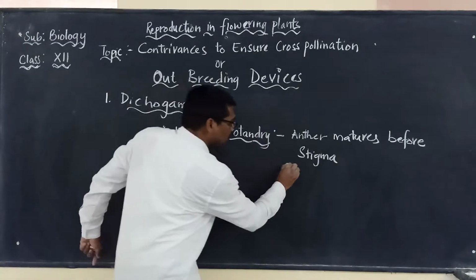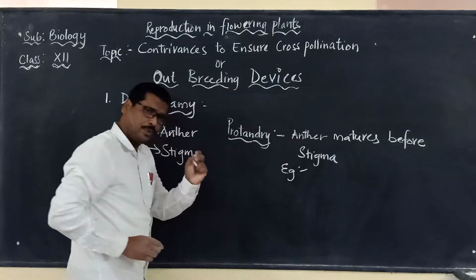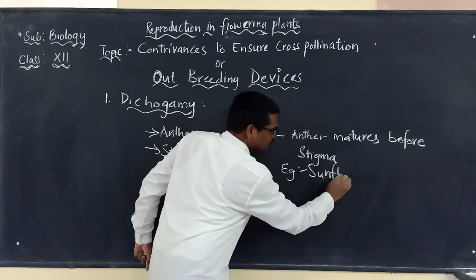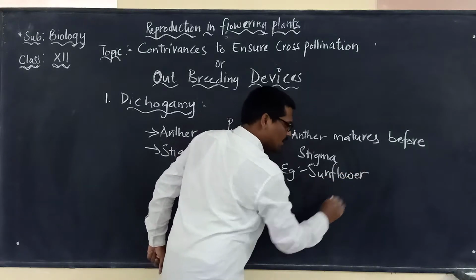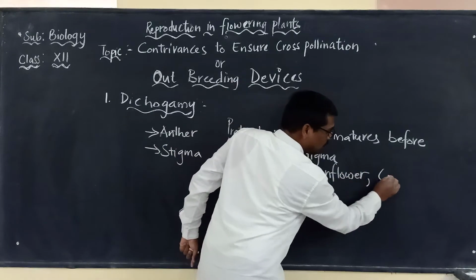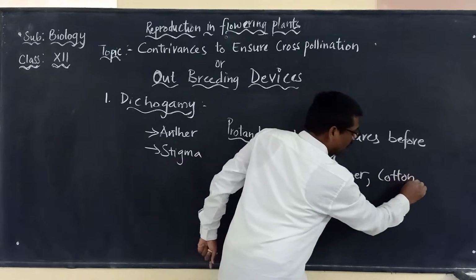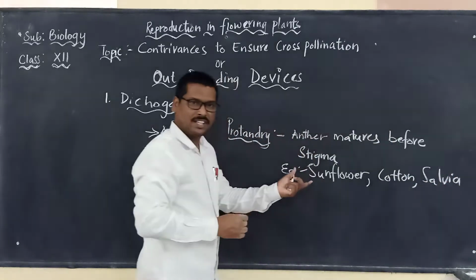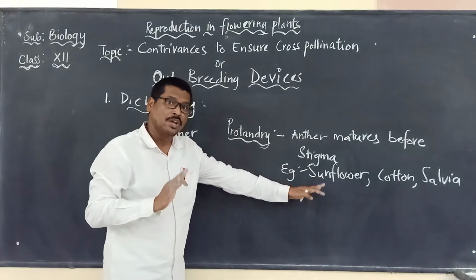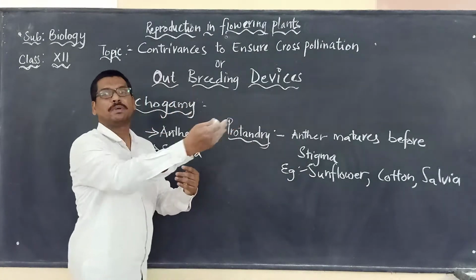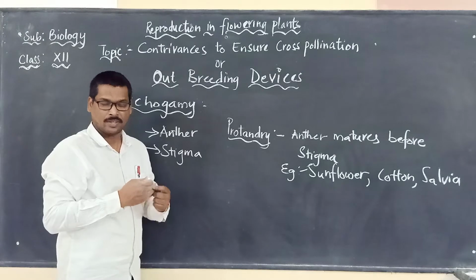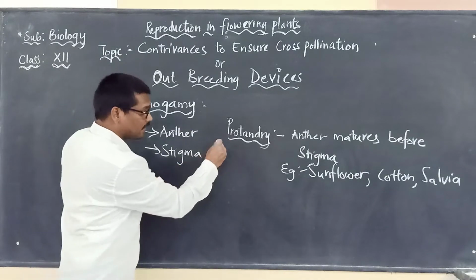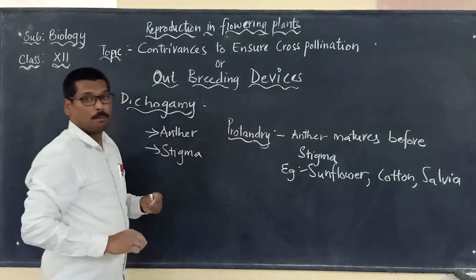There are a few examples. We will just highlight a few, like it happens in sunflower, and it is also seen in cotton and also salvia. In these plants which we highlighted as examples, the anther will mature first, then the stigma. So when the anther is maturing first, we call it what?